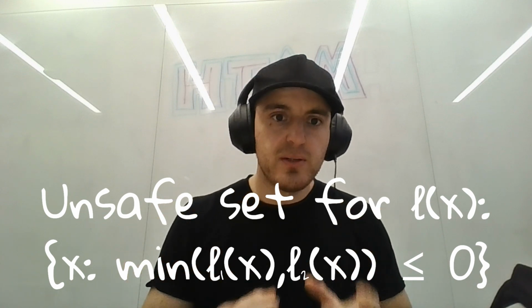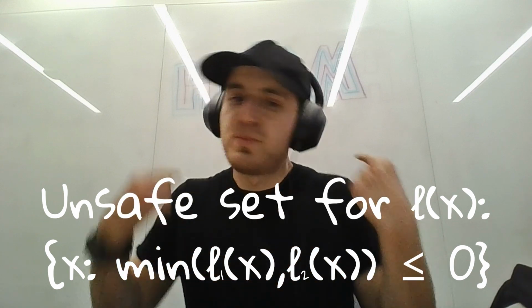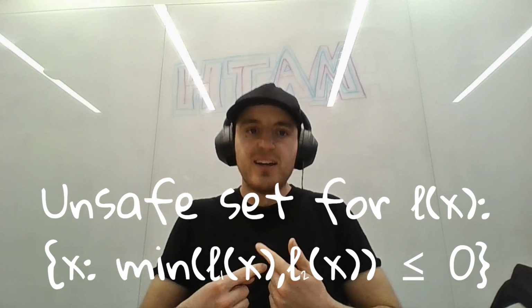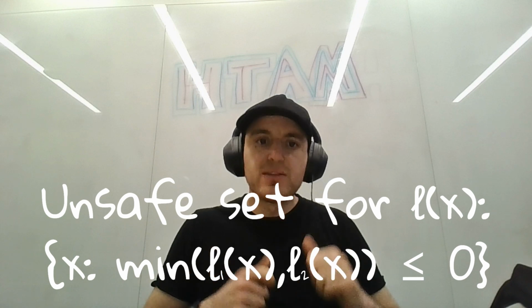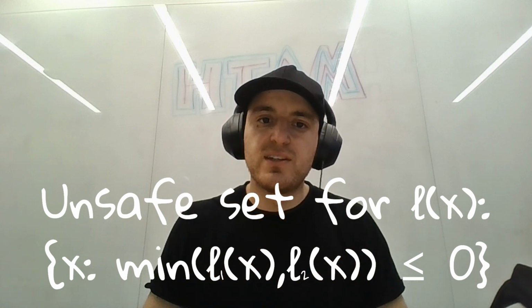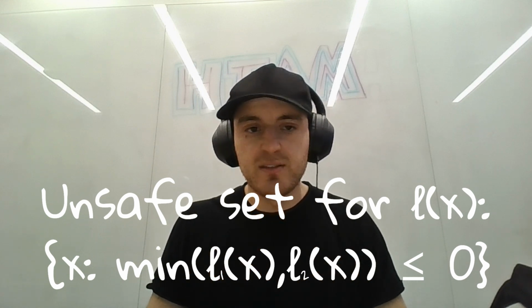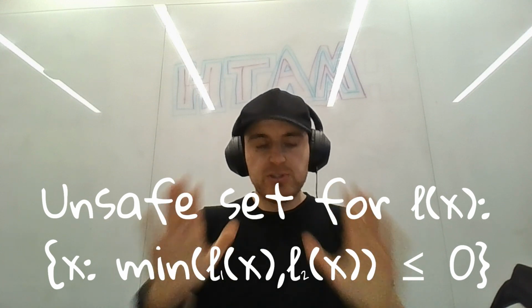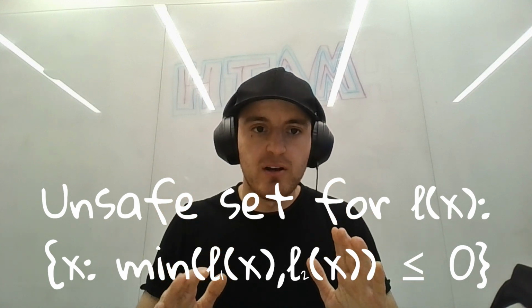We're just taking the minimum of L1 of x and L2 of x. I'll repeat that 1,000 times till you get it. And indeed, taking the minimum of the SDFs gives us the union of the failure sets. Okay, let's do a checkpoint so we understand where we are.